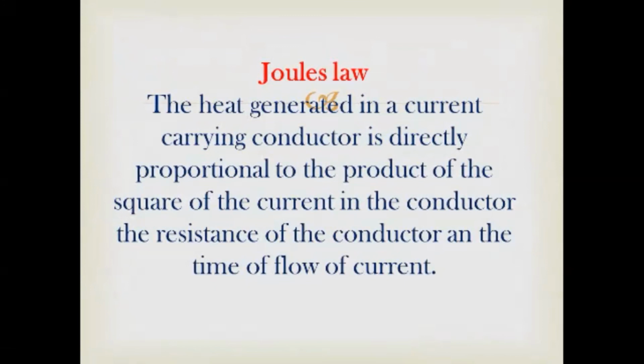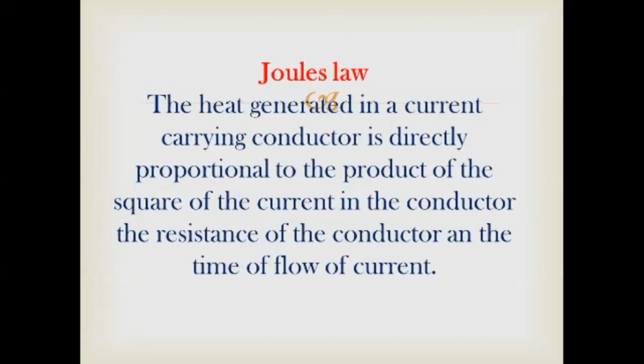For these three factors, we have a law, that is Joule's law. Joule's law is defined as: the heat generated in a current carrying conductor is directly proportional to the product of the square of the current in the conductor, the resistance of the conductor and the time of flow of current.